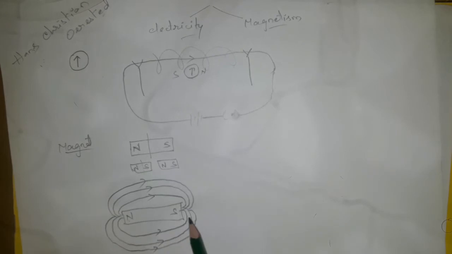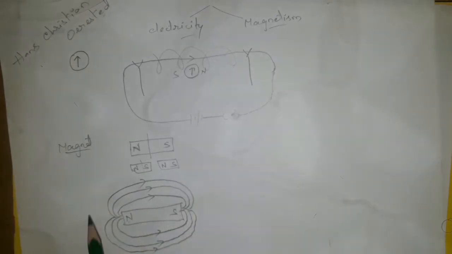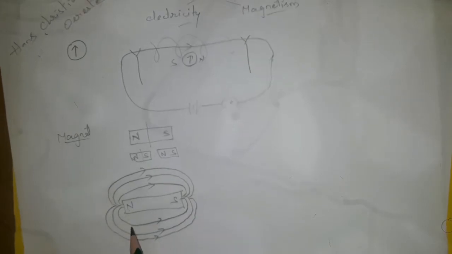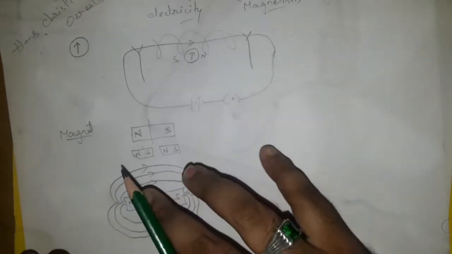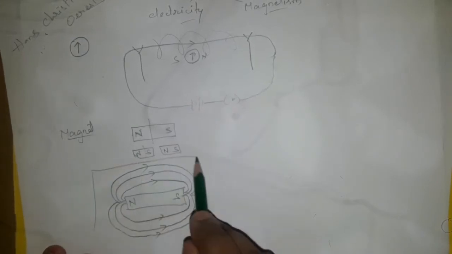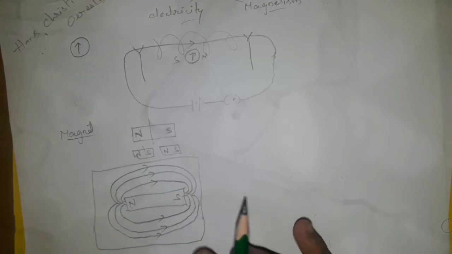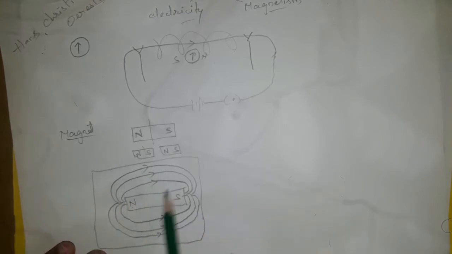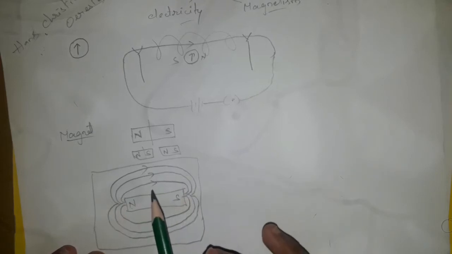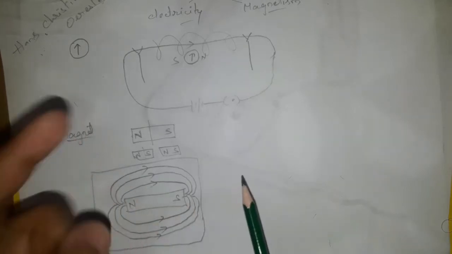Now, if you observe the picture, these magnetic field lines cover a certain region. We should not call it an area, we should call it a field, because magnetic field lines are three-dimensional. They occur left, right, upward and downward.